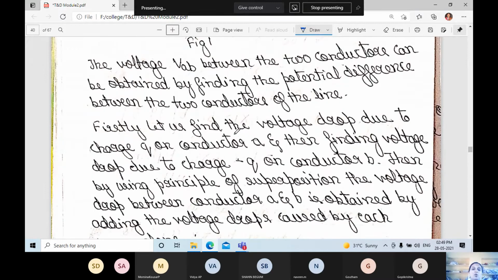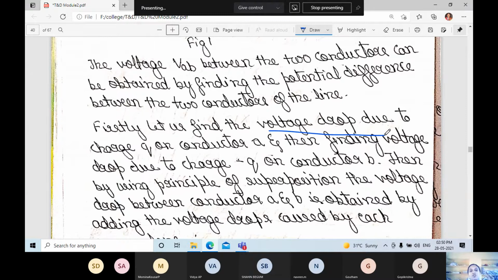Let us find the voltage drop. First the voltage drop due to charge Q on conductor A, and then the voltage drop due to charge minus Q on conductor B. Then by using the principle of superposition, the voltage drop between conductor A and B is obtained by adding the voltage drops caused by each.